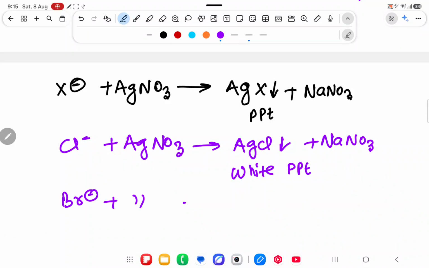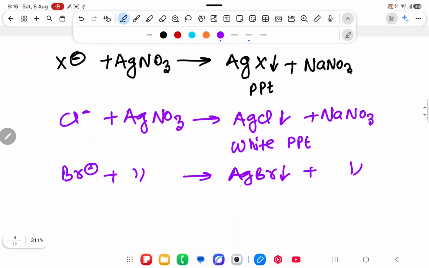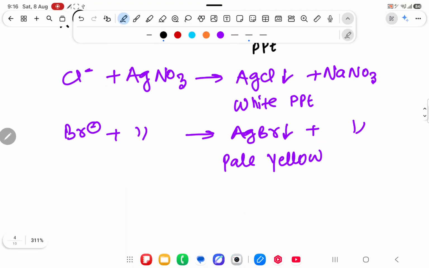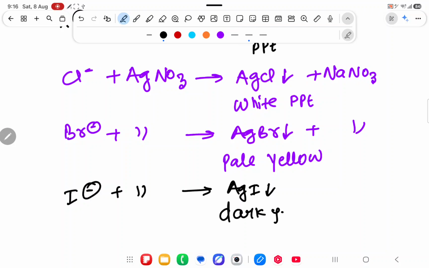If Br- reacts, it will give AgBr as a precipitate. This is the same, and this precipitate has a pale yellow color. It means if pale yellow color comes after reacting with AgNO3, I will say this is Br-. If white color comes, I will say it is Cl-. If dark yellow color comes, I will say it is I-. So the test of chlorine, bromine and iodine is like this. Understood the point? So this is all about the presence or test of halogens.